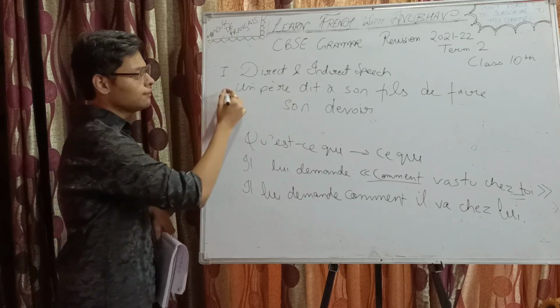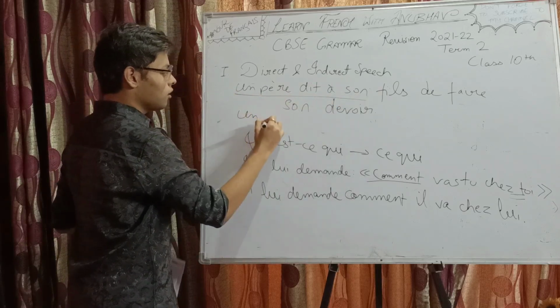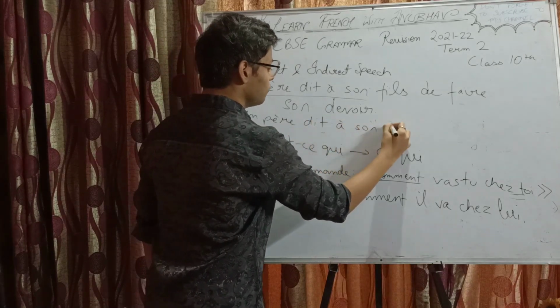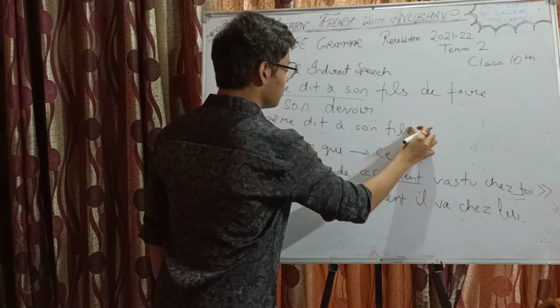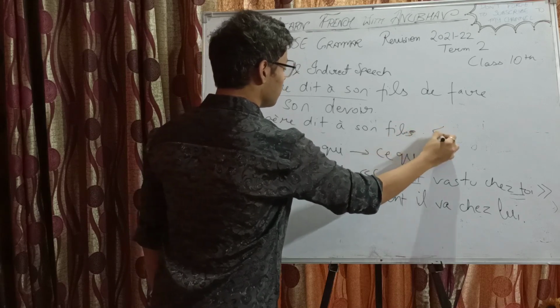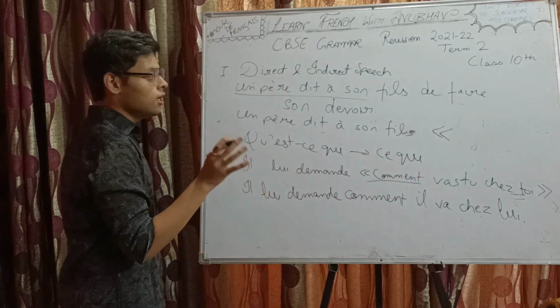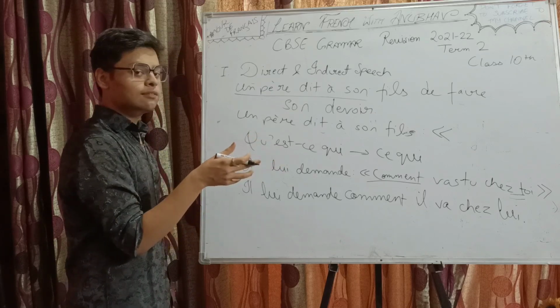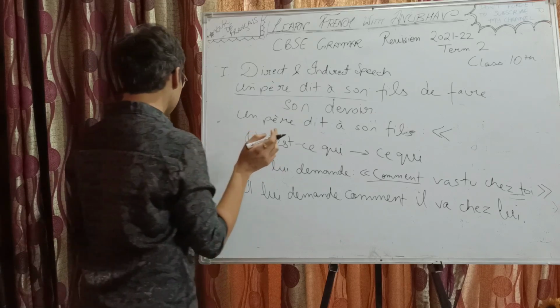This part will remain same. Le père dit à son fils, guillemets open. De plus infinitive indicates what? Imperative. Right.